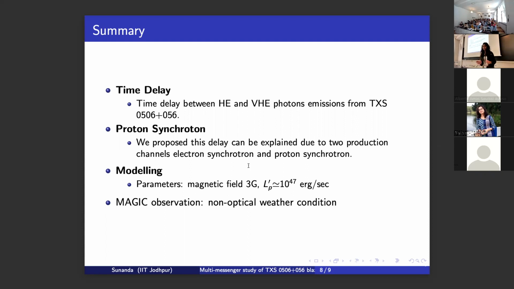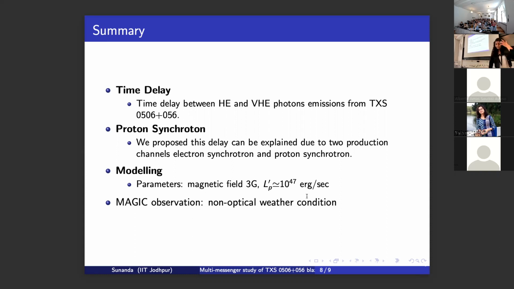As I mentioned, this modeling requires a magnetic field of 3 gauss, and for that magnetic field we have calculated the time period for the proton synchrotron and also for the electron synchrotron, and found we could explain this time difference between the high energy and very high energy by using these two production channels. For this modeling, we have calculated the proton luminosity, which is 10^47 erg per second, and that is consistent with the Eddington limit.